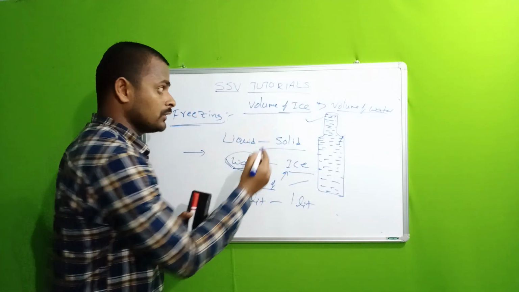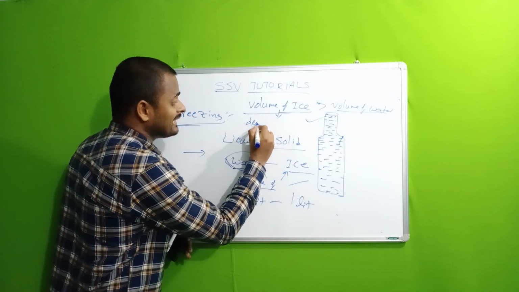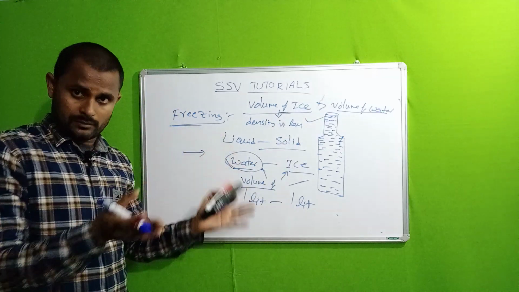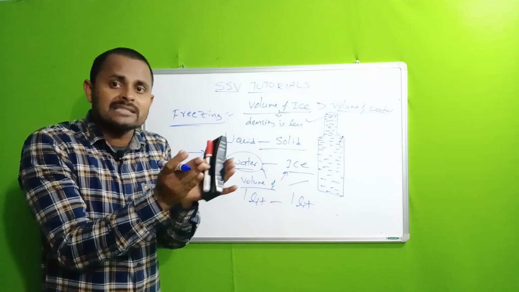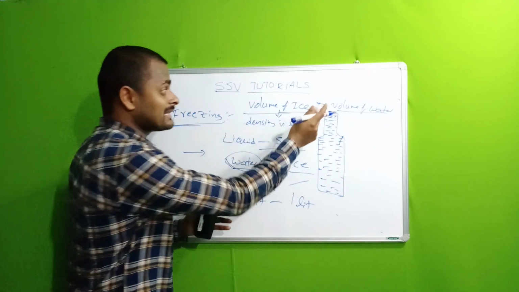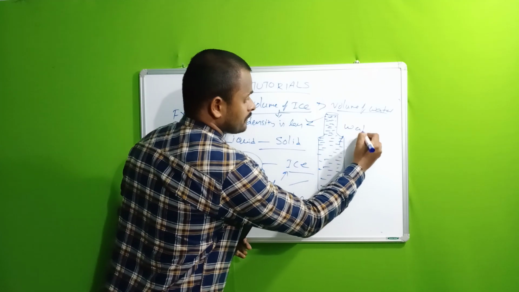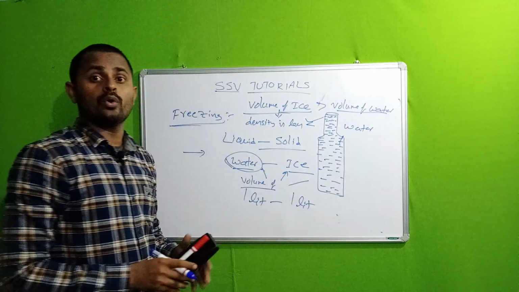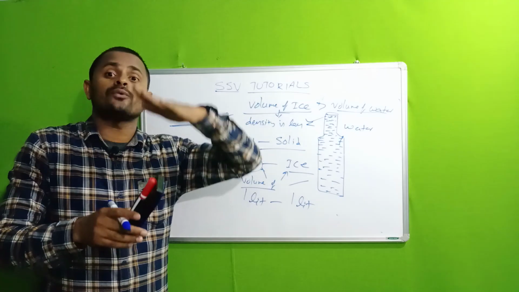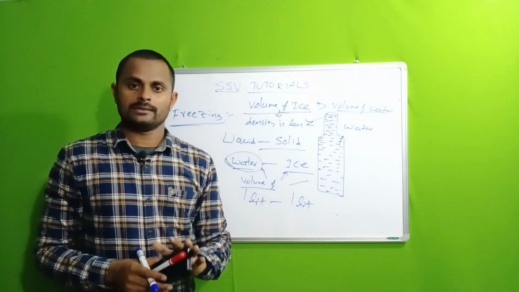Because of the more volume, the ice density is less. As the volume increases, the density decreases. So the density of ice is less than water. Because of the lesser density, the ice floats on the water.